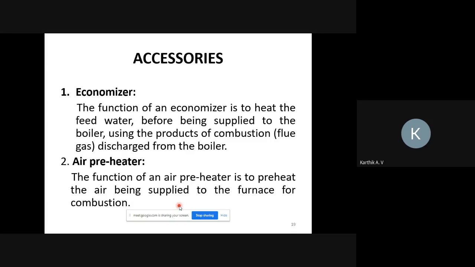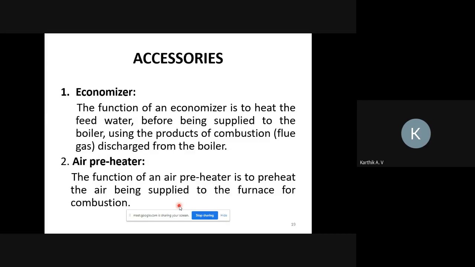Next one is accessories, the different accessories. The first one is the economizer. The economizer is a device which utilizes the waste gases, the waste heat, to preheat the water.